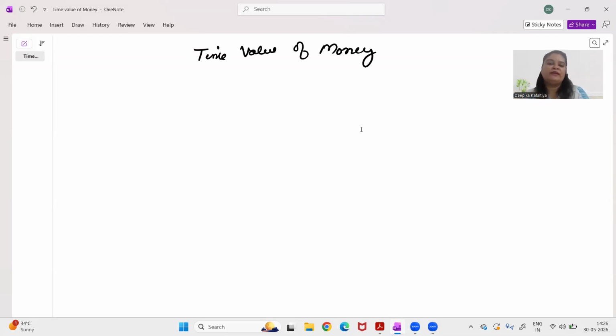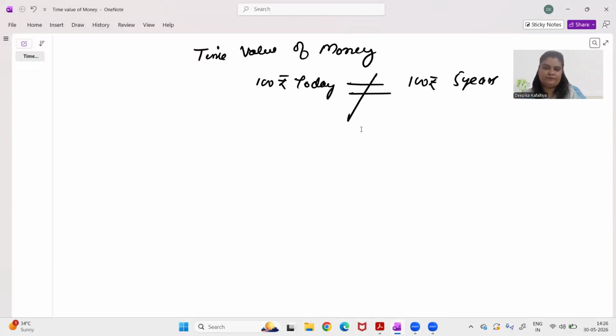So time value of money means that the value of money changes over the time or over the years. For example, if somebody gives you 100 rupee today versus somebody, let's say, gives you 100 rupee after 5 years, are these 100 rupees same? Do they have the same power? No, right? So basically, time value of money means that 100 rupee or any amount that you get today, and if you get equivalent amount in future, they are not equal.